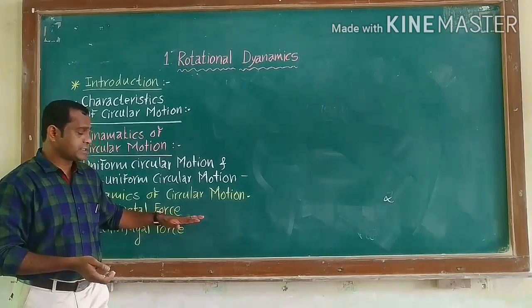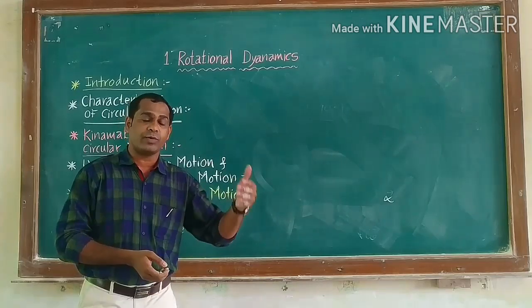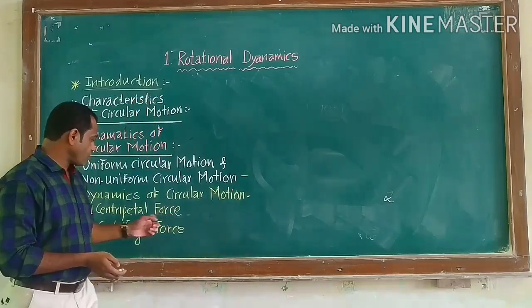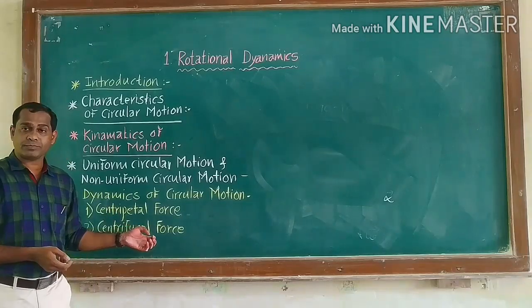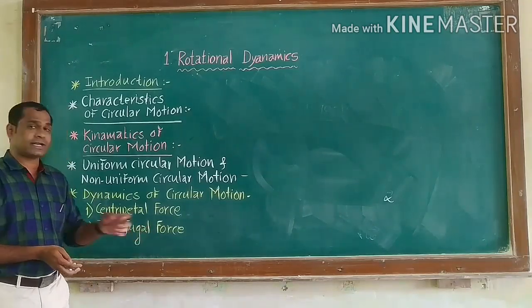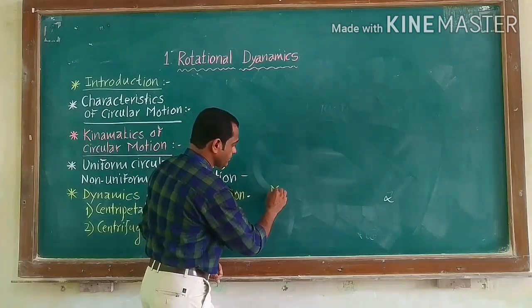The force which is responsible for centripetal acceleration, or which is always directed towards the center, is called centripetal force. And the force which is away from the axis is the centrifugal force. For example, a merry-go-round.